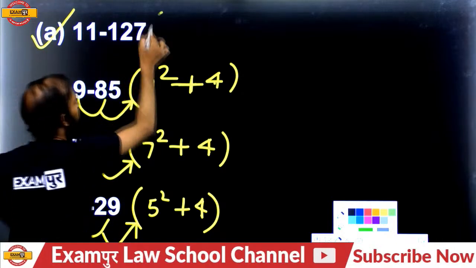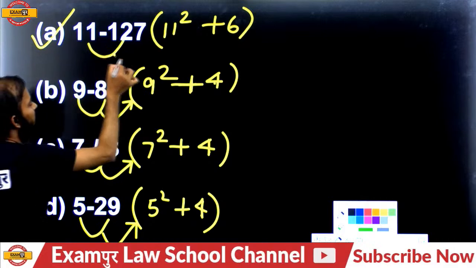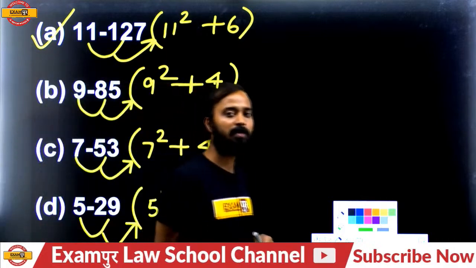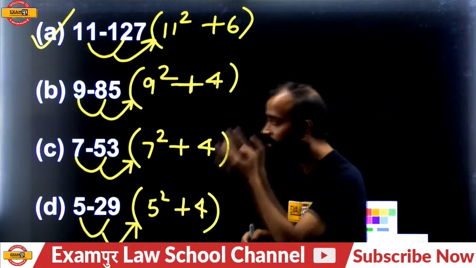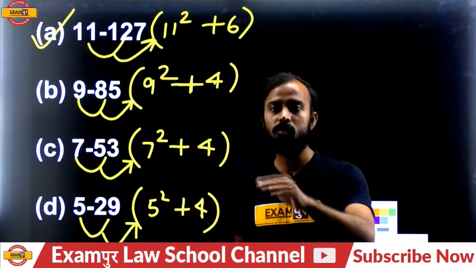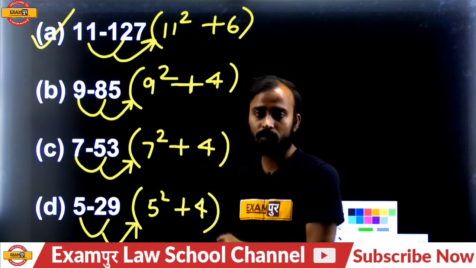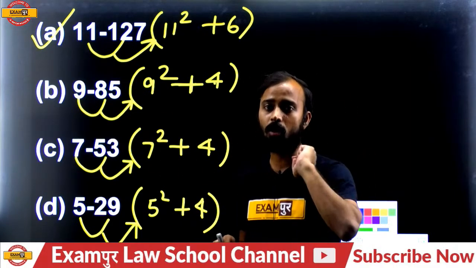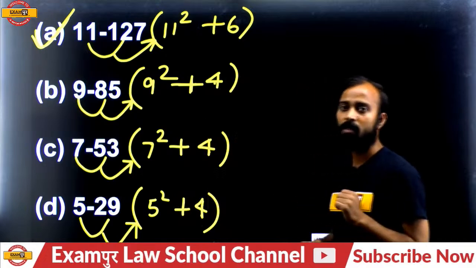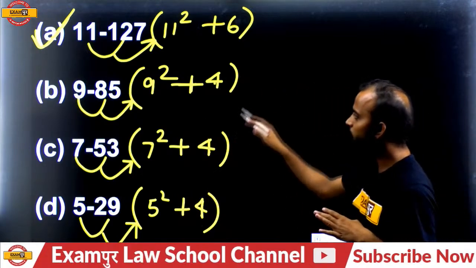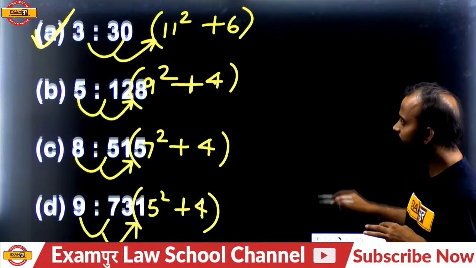So, answer will be what? 11, 127. Why? It's a plus 6. Square plus 6. 11 square plus 6. 11 square is what? 121 and 121 plus 6. So, which number is different? Which number is odd here? Because classification is also known as odd one out. In the 4 options given, one option is odd. So please find out which one is different from the other 3. The option A here will be your answer. Is that clear? Plus 4, plus 4, plus 4, and option A is what? Plus 6.